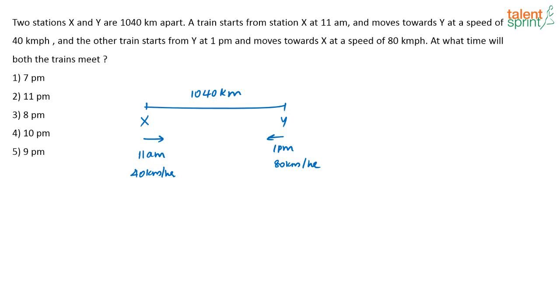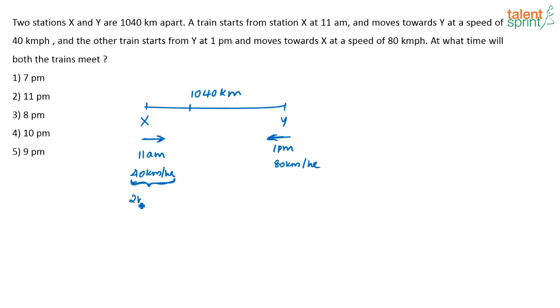So this train is starting 2 hours earlier, correct? This train is starting at 1 pm and this train is starting at 11 am. So the train that is starting from X is starting 2 hours earlier than the train that is starting from Y. In these 2 hours, what distance would this train cover? The total distance is 1040 kilometers, and in 1 hour this train is covering 40 kilometers, 40 kilometers per hour is its speed.